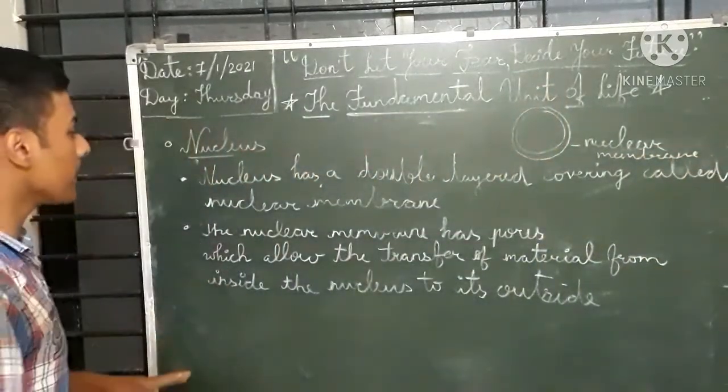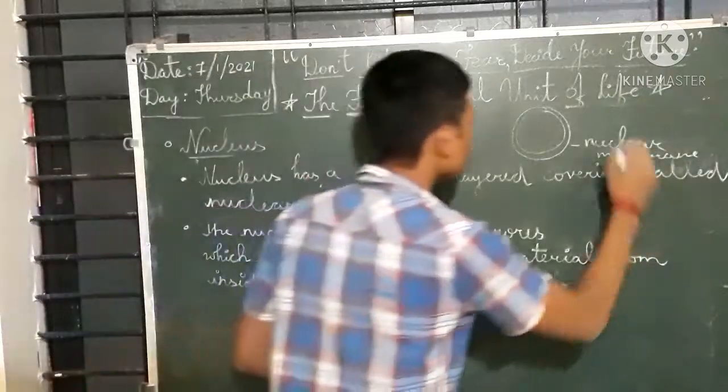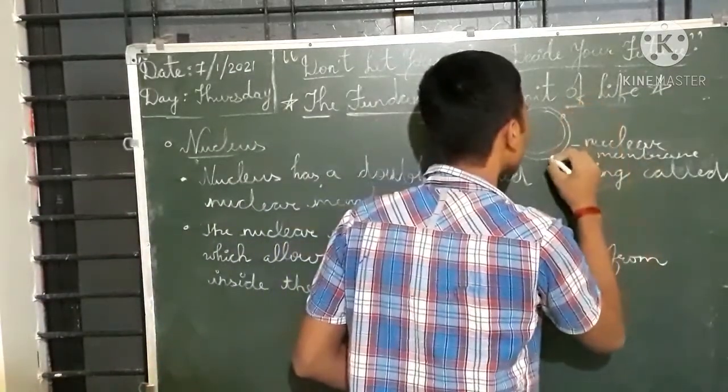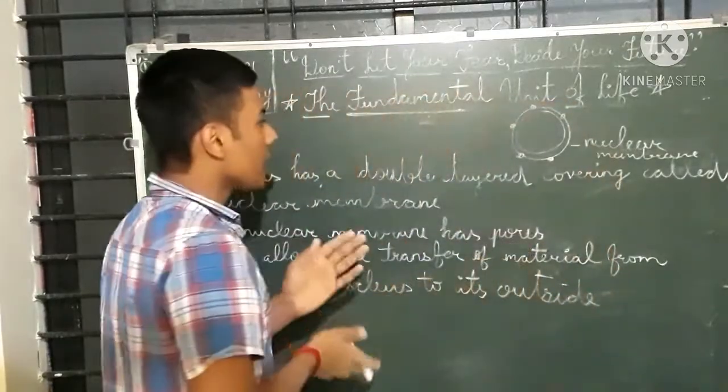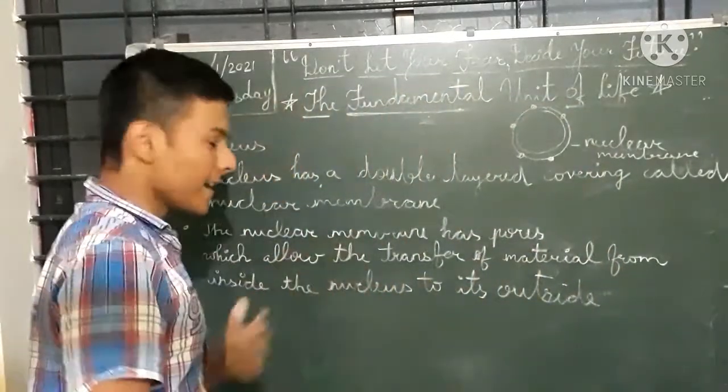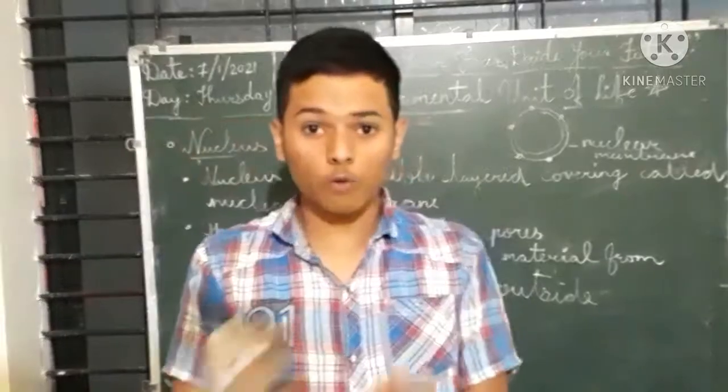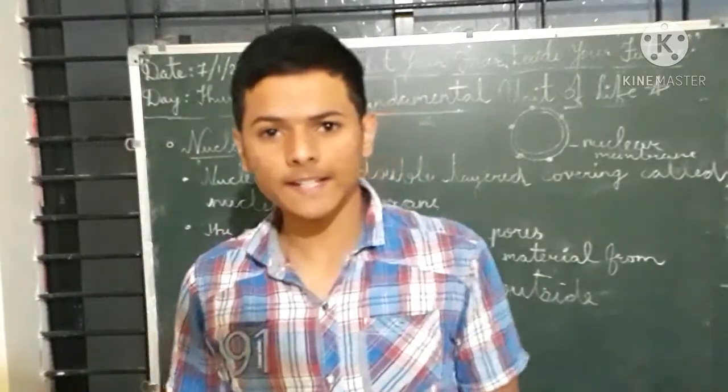And the nuclear membrane has small pores. Pores are small gaps which allow material to pass between the inside and outside of the nucleus.